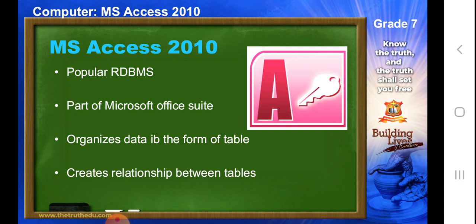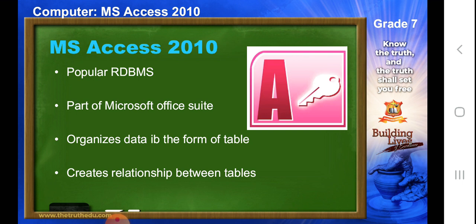Next come the objects in MS Access. What is an object? Objects are the different characteristics, or different features, of Microsoft Access. The first, basic thing is the table. Without the table, we cannot do anything. You can call it our bread and butter.